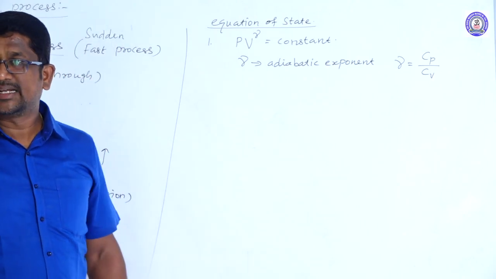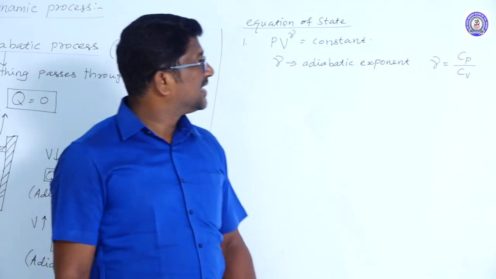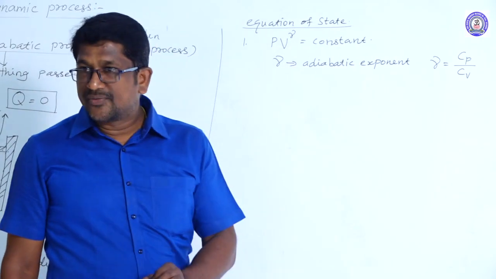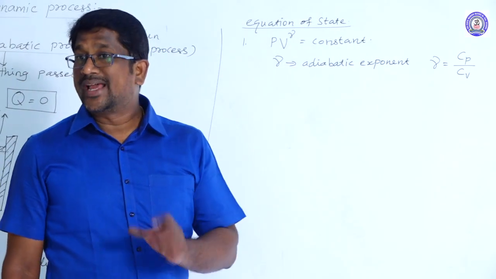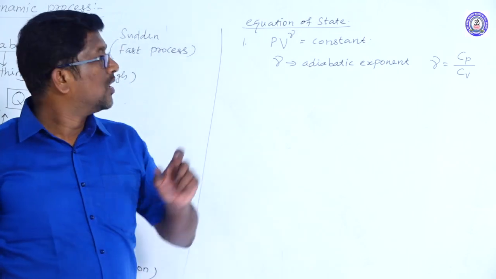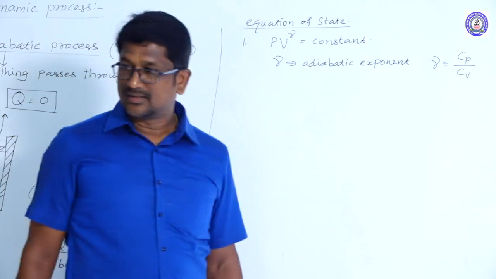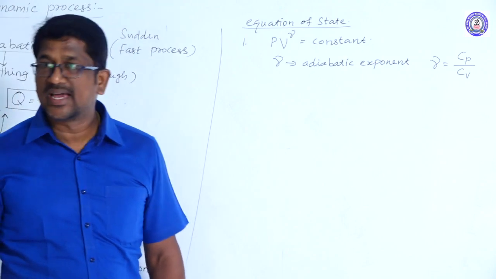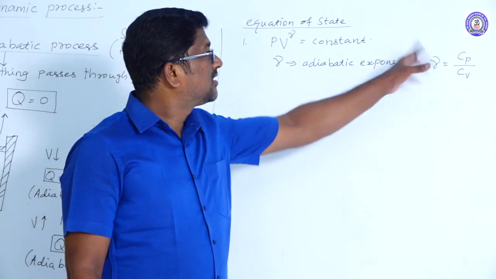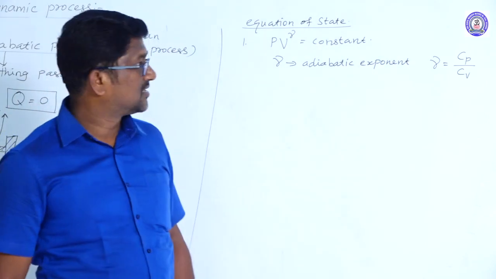What is molar specific heat capacity? Molar specific heat capacity at constant pressure means the amount of heat energy required to raise the temperature of 1 mole of gas through 1 Kelvin at constant pressure.